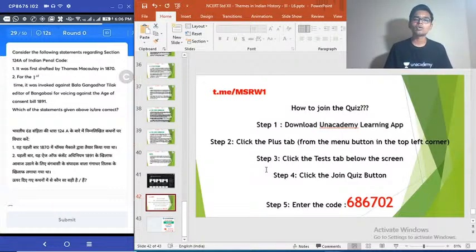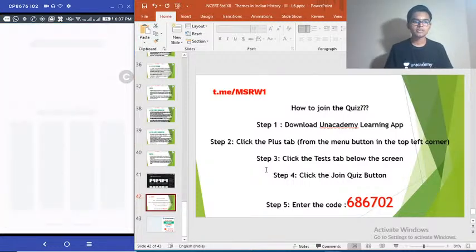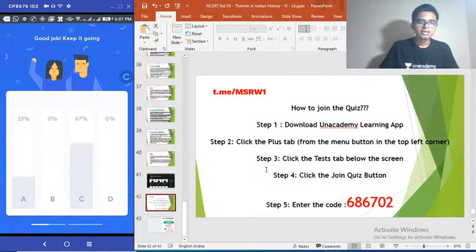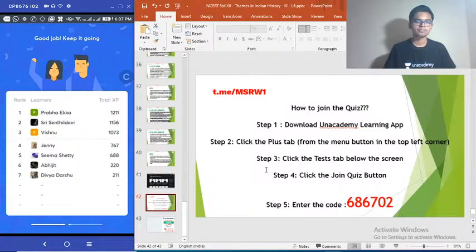Section 124A IPC, very important question, very relevant even today. How many got that? 67% going for option C. Very good. Overall, a very good scorecard so far.